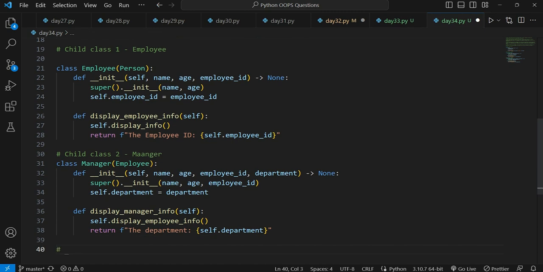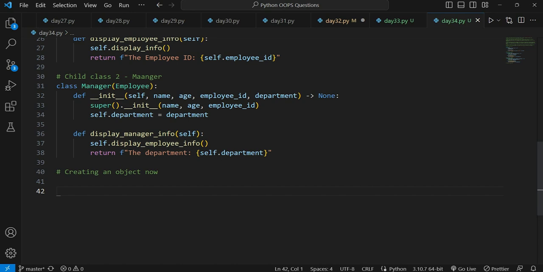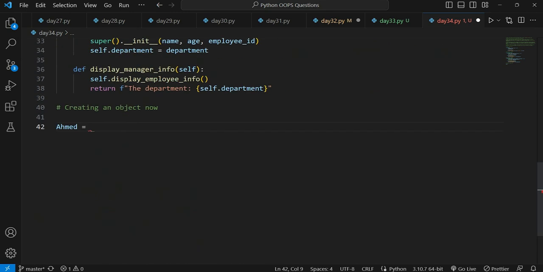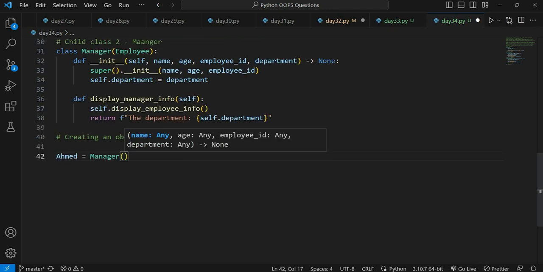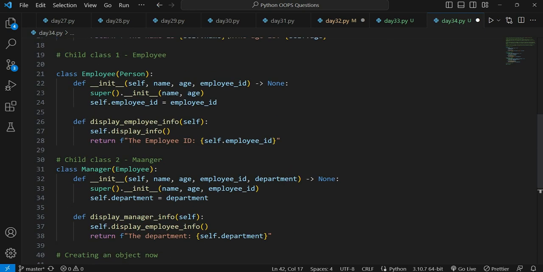And now it's time to create an instance object. Now let's create an object here. Let's say Ahmad is equals to person, or rather we have to create an instance for manager. So we will be creating Ahmad as a manager here. Automatically it will be taking four instance attributes, right? First is name, second is age, third is employee ID, and fourth is department.